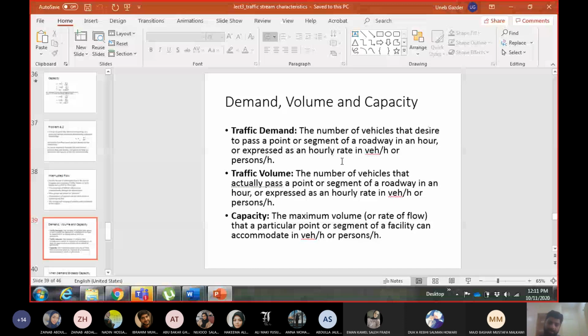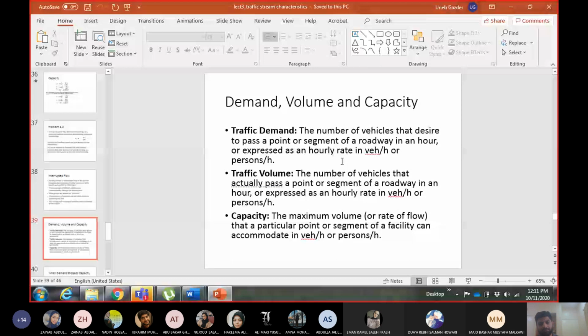Now taking the example of highways, let's say the capacity, like you calculated in the examples in the tutorial, was 2100 something. So 2100 is the capacity of the segment of the highway. On that highway, let's say at 10 a.m. or right now, there are 1500 vehicles passing in 1 hour. So this will become the volume, and you can see it is less than the capacity. Why are 1500 vehicles passing? Because this is the demand right now. Only 1500 vehicles want to pass from there.